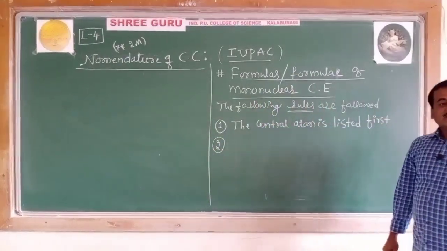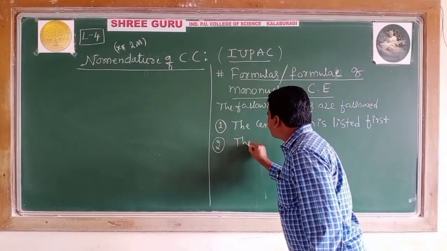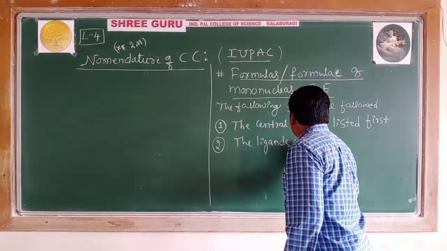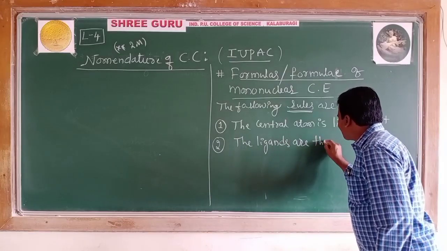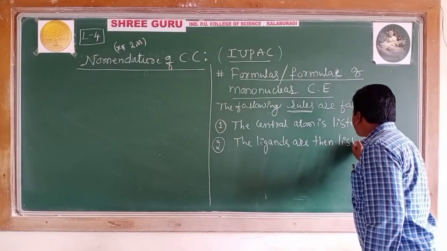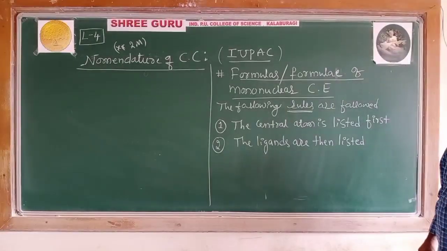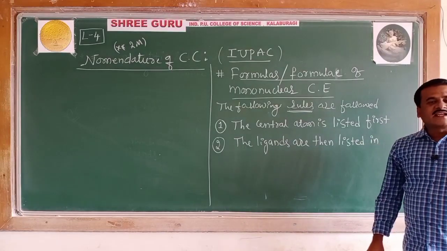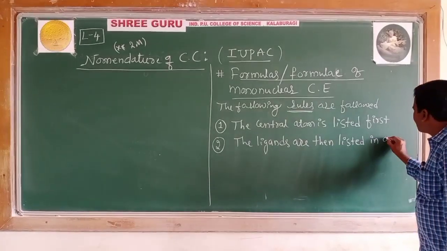Second rule says the ligands, after listing the central atom, are then listed in alphabetical order.